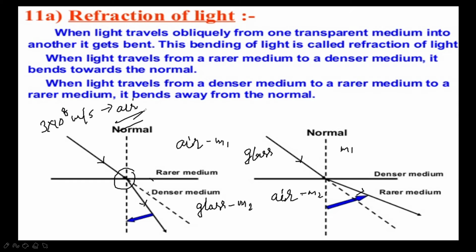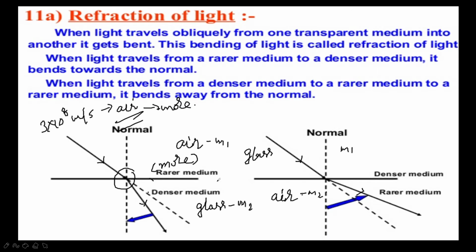It is more in the air. Okay, so a medium is rarer or denser depending upon the type of medium with which the given medium is compared. A medium in which the speed of the light is more is known as optically rarer medium.